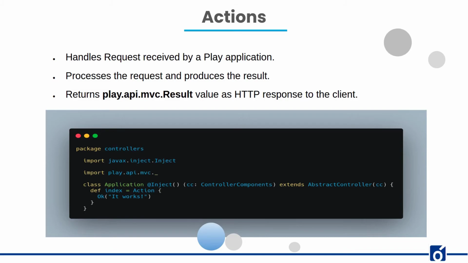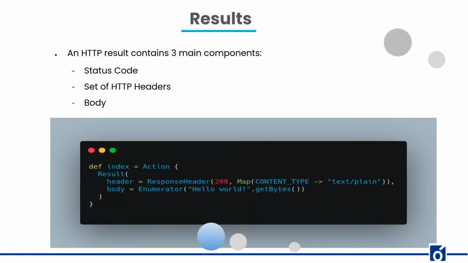Moving on to the result. An HTTP result contains three main components: a status code, a set of HTTP headers, and a body. Let's start with simple results. An HTTP result has a status code, which can be anything such as OK, bad request, not found, internal server error, as we have discussed in actions. It also has a set of HTTP headers and a body to be sent to the web client.